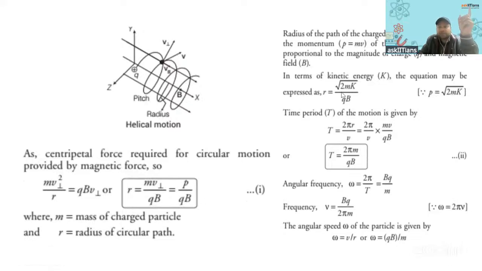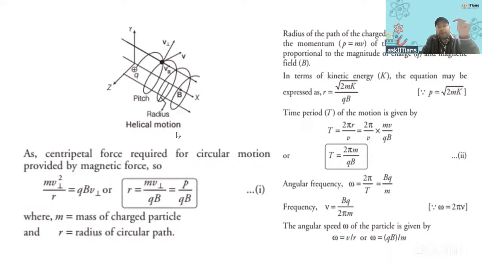Then we have the time period formula. What is the time period now? Time period is 2 pi r by the velocity. And by which velocity is it moving? It is moving with the velocity v perpendicular only. Right? This is the formula for the time period in general.